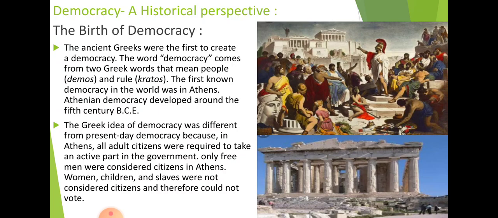Now moving towards the next topic, slowly and gradually the features of democracy are getting more and more good. That means new things are getting added in the society or the world.